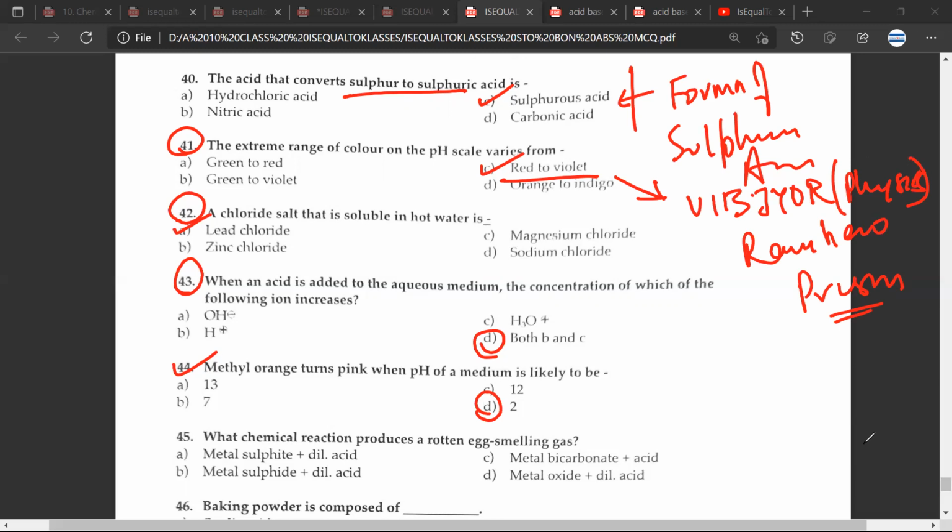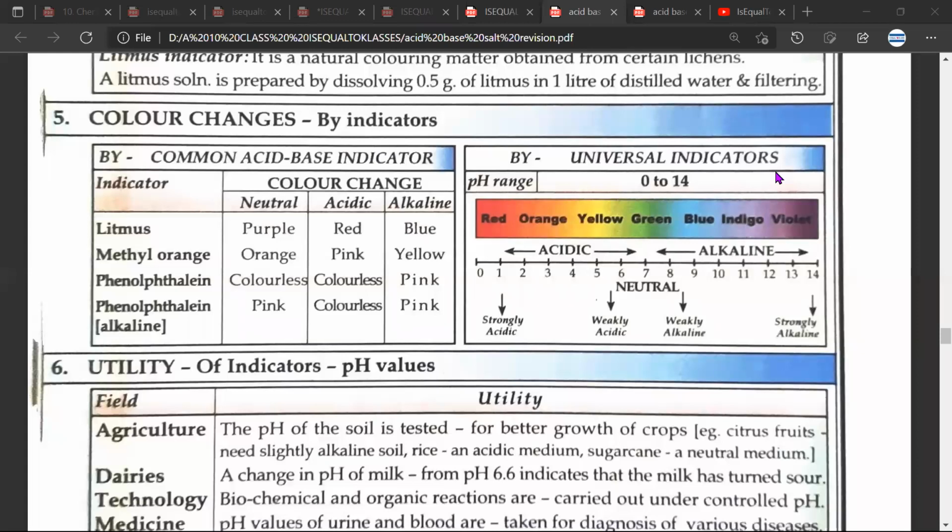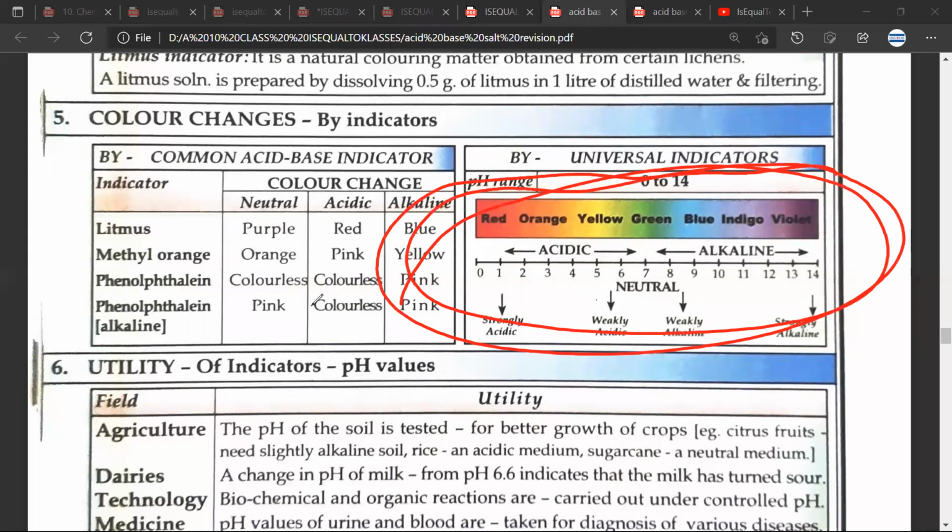I just wanted to show you the pH scale, the color. One second. Just hold for a second. We'll spend 30 seconds there. So this is what is being talked about. Red to violet, a rainbow. Mr. CB, any doubt? No doubt.